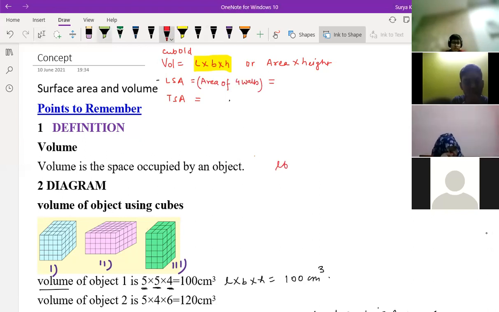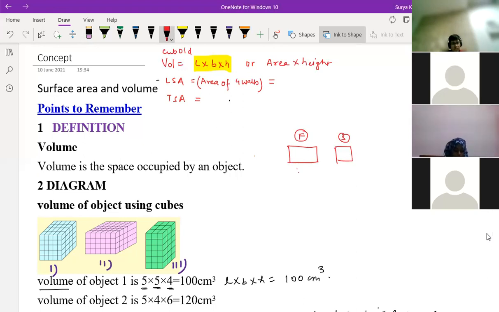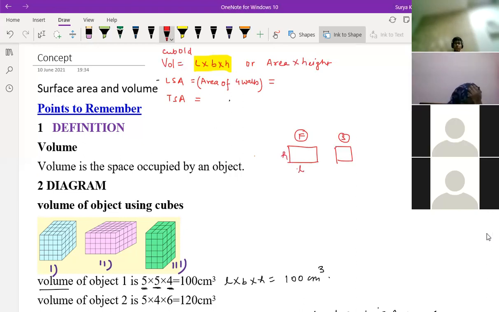Think of where you're sitting in the room, children. You just take one length, and the wall area will come with the height. Suppose I'm taking 2 types of walls. In the room you are sitting in, this is your front wall, and this is your side wall. Let's see on the board here. This is the front wall and this is your side wall, okay, children. In the front wall, this is obviously the length and this is the height, correct? For the side wall, this is your breadth and this is your height. This is clear to everyone what I have written here.